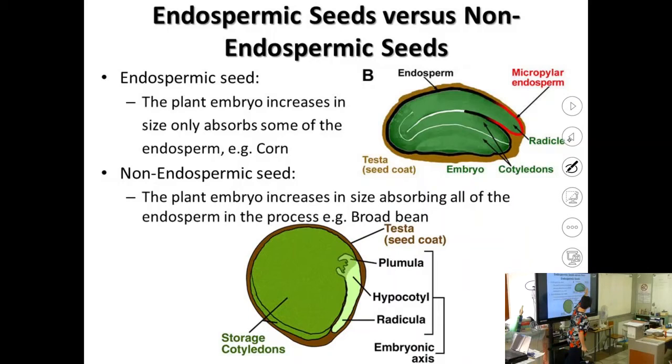Here, just to remind you, we have the micropyle. You remember what the function of the micropyle was during fertilization? No, you do not have a clue. Yes, what was it? For the pollen tube to grow in, and when it's a seed, it's a hole for the water and oxygen to get in. Excellent.